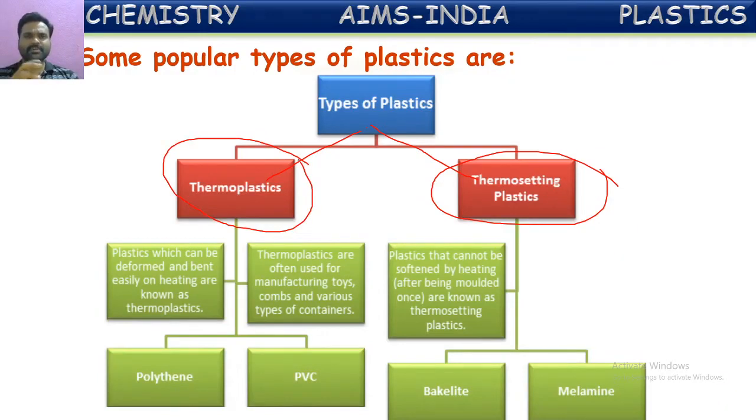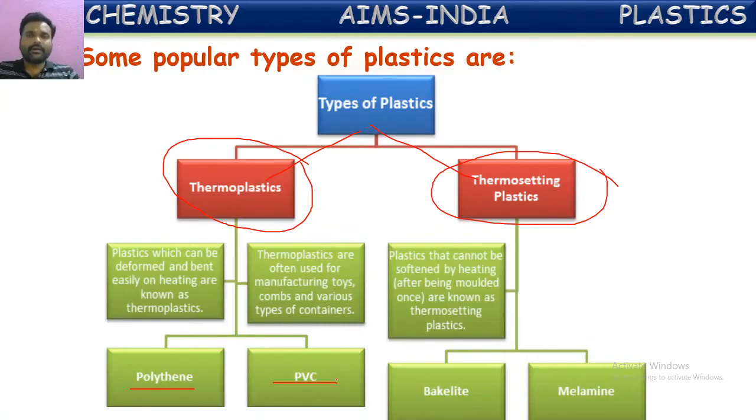This is just based upon the arrangement of molecules in the formation of polymers. So this is the broad categorization of plastics into two types: thermoplastics and thermosetting plastics. Here they have given some examples for these different types of plastics. For thermoplastics, the examples given are polythene and PVC.